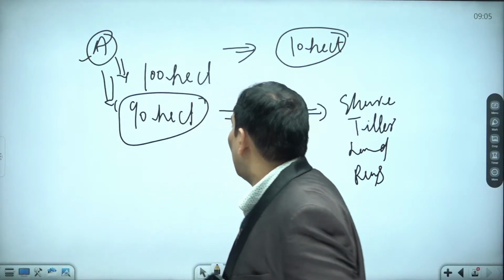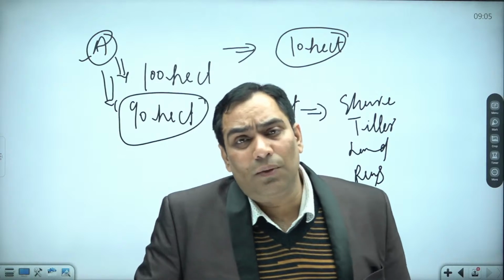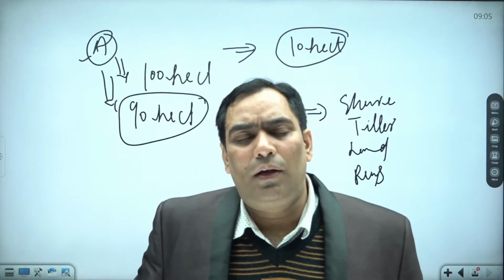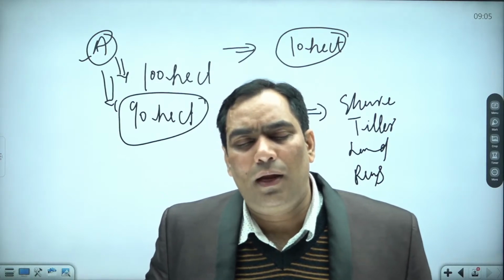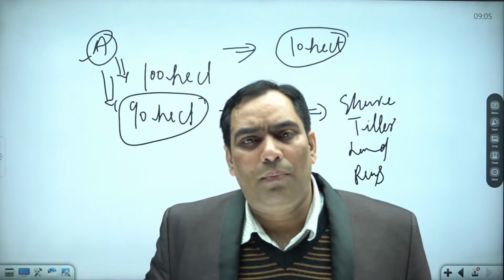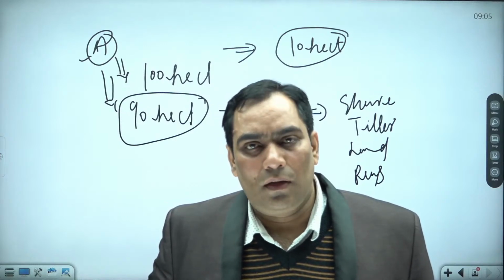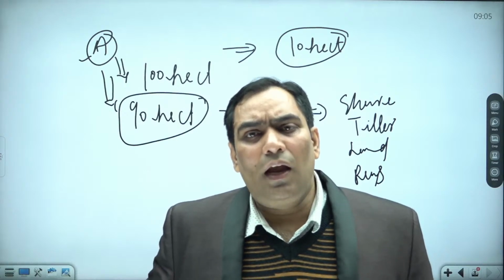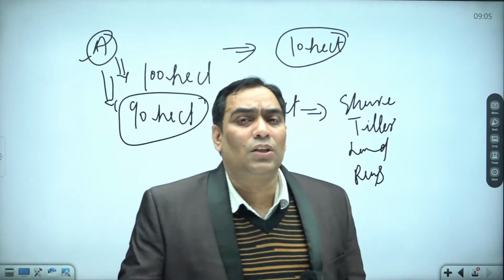So the maximum limit was fixed by the government that can be held by a particular family, and it depended on the state.